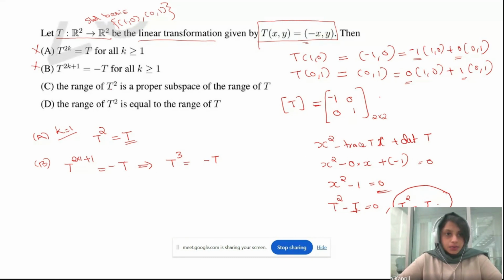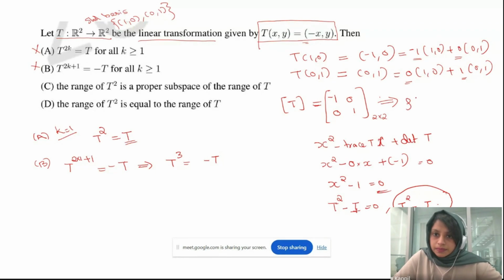Now the third and the fourth options are something related to the range, right? Now let's look at what the range of T squared will be, and everything. Here we got T as (-1, 0), (0, 1), right? Which means what will be the rank of T?